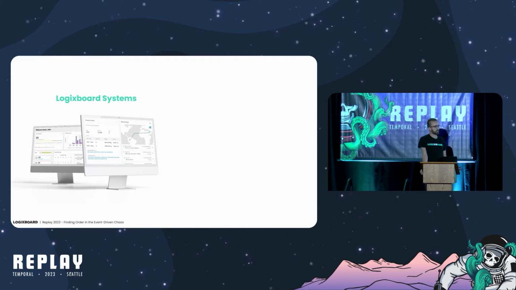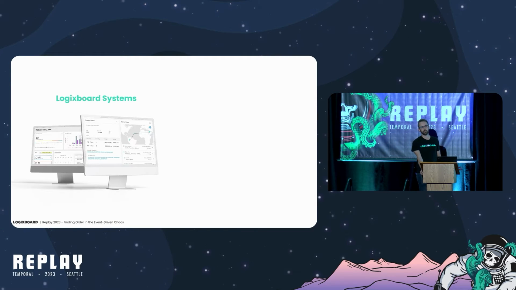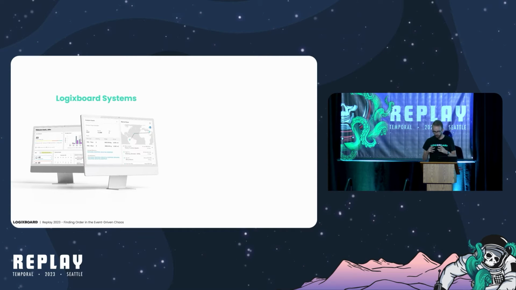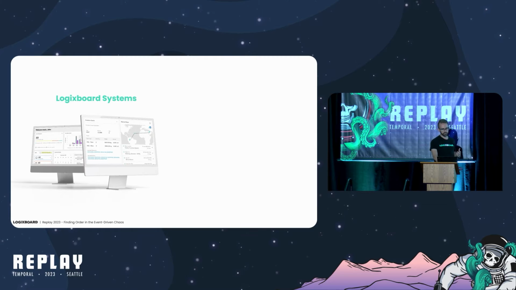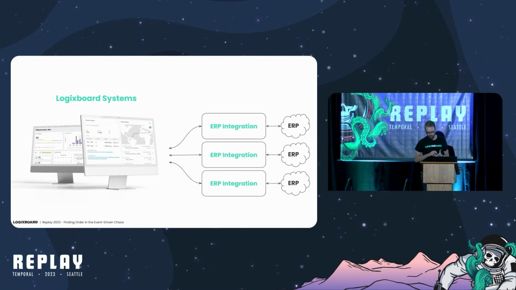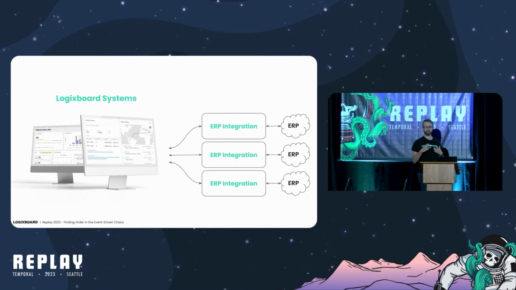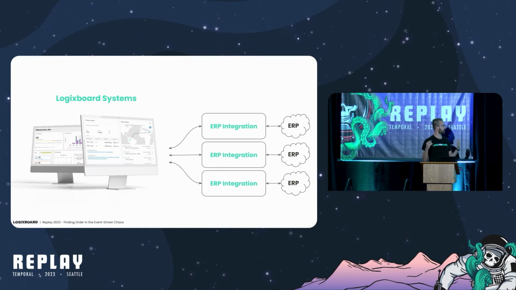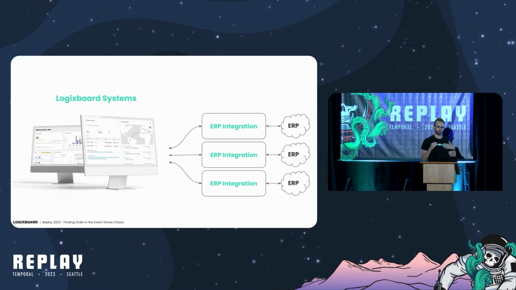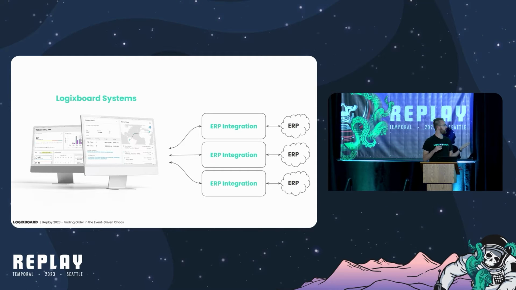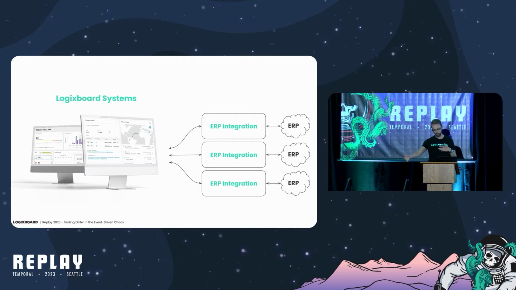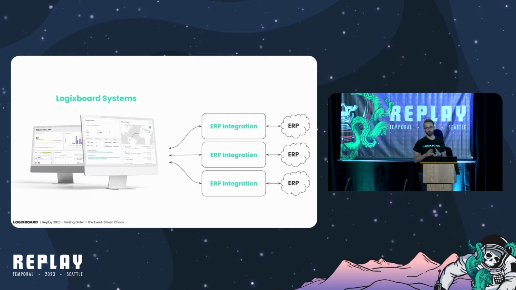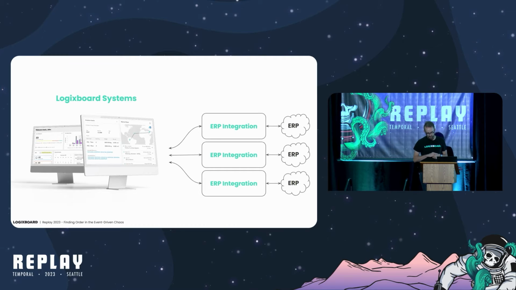So Logixboard is a white labeled customer experience product for logistics service providers. Basically, our product sits on top of ERPs, and we have all of these integrations into ERPs to pull in live data from our logistics service providers and offer a sort of real-time, up-to-date view of people's supply chains to our logistics service providers' customers. And these ERP integrations, they really sit at the core of the value of Logixboard.